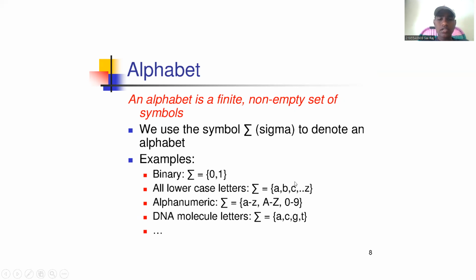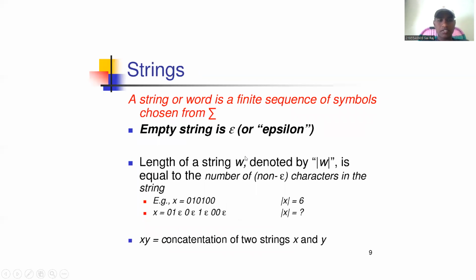All lowercase letters: a, b, c up to z. Alphanumeric means we get the alphabets and the numerics: a to z, capital A to capital Z, and 0 to 9. DNA molecule letters: A, C, G, T. These are examples of alphabets.